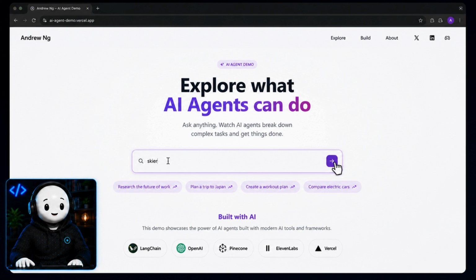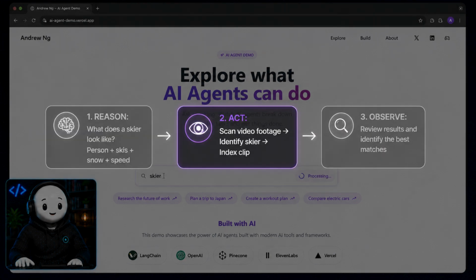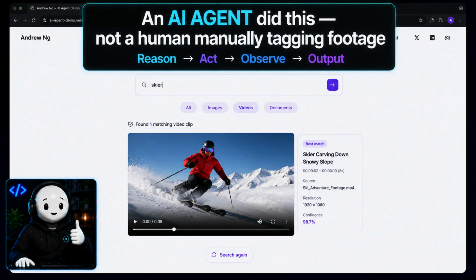Andrew Ng, a preeminent figure in AI, created this demo website that shows how an AI agent works. When I search for skier, the AI vision agent in the background is first reasoning what a skier looks like: a person on skis, going fast, in snow. Then it's acting, scanning video footage, identifying what it thinks a skier is, indexing that clip, and returning it to us. This might not feel impressive on the surface, but remember, an AI agent did all of that.